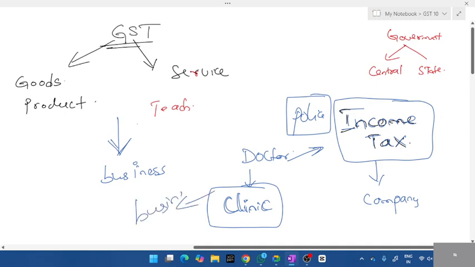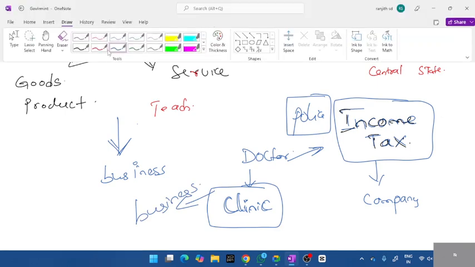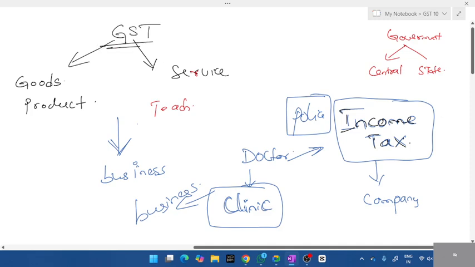It comes under business. So you should know where GST is applied. What is the difference? Where is GST applied? Calculation is easy, student. Calculation we've already done. It's very easy. You have to add, subtract. That is easy. If you know this practically, it will be interesting when you're solving the questions.